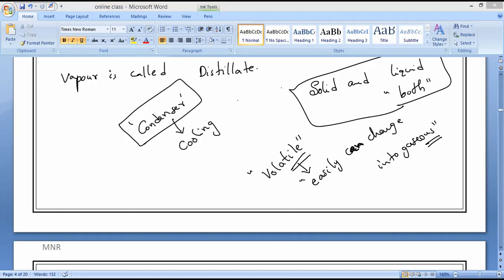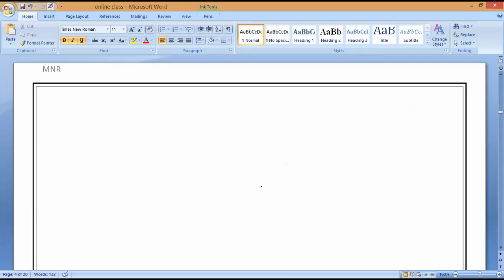That is what we call the distillation technique. We can use distillation not only for separating a solid in a liquid, but also when two liquids are mixed with each other.